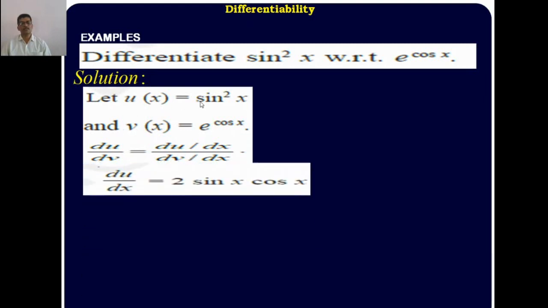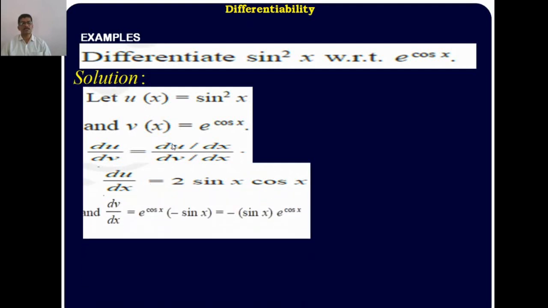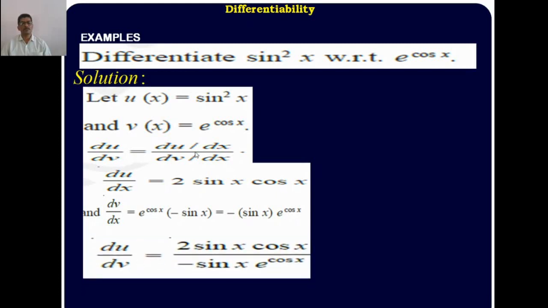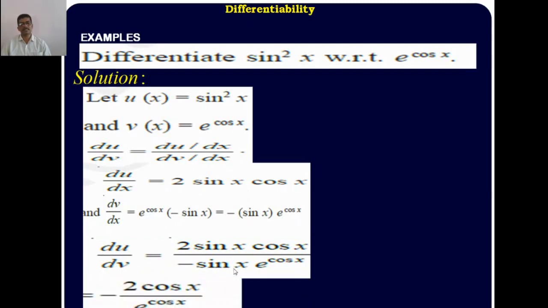Here you know that u is equal to sine square x, derivative of u with respect to x is 2 times sine x into cos x. V is equal to e to the power cos x, therefore derivative of v with respect to x is e raised to cos x into derivative of cos x, which is minus sine x. It means minus sine x into e raised to cos x. Therefore du upon dv is equal to 2 times sin x into cos x divided by minus sin x into e raised to cos x. Sin x cancels, minus 2 times cos x divided by e to the power cos x. This problem was asked in 2017.